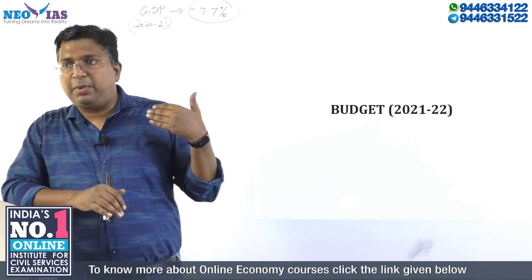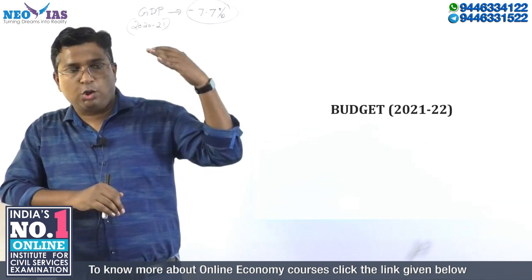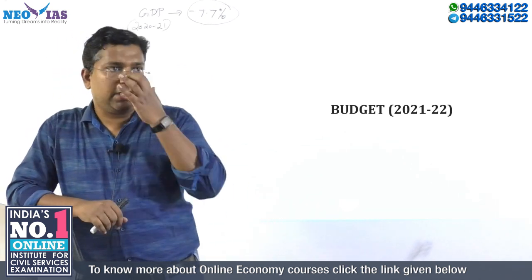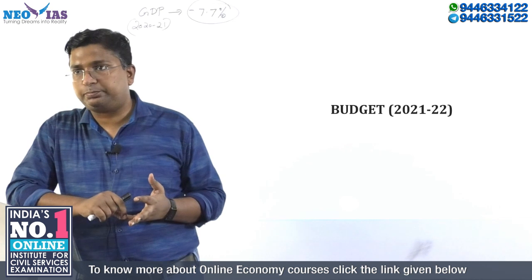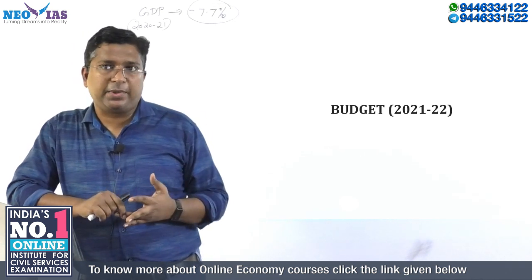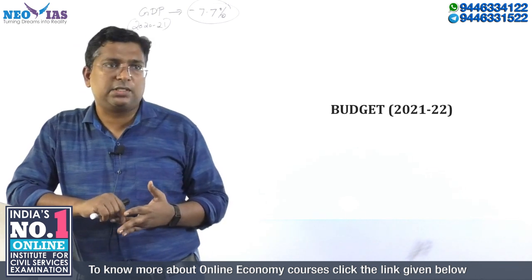what happened in 2021 is that there has been a huge shortfall in revenue collection. Plus, the biggest thing, which I will discuss separately, is that disinvestment has become very important. Many new things have been announced in this budget.